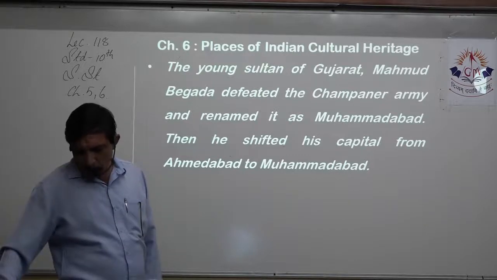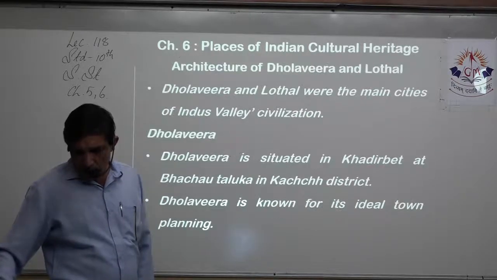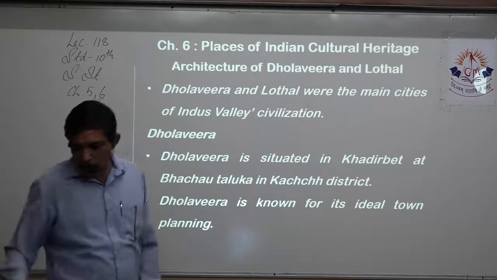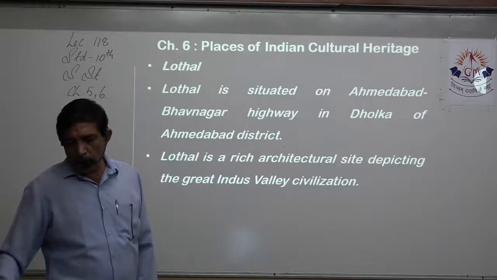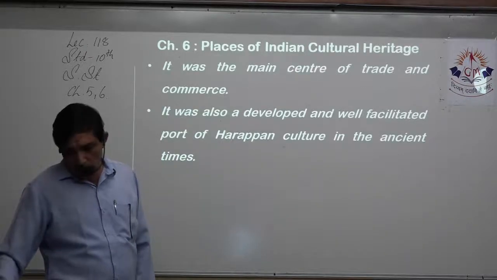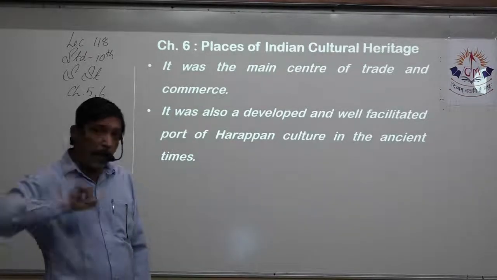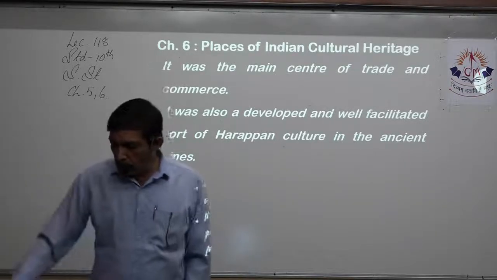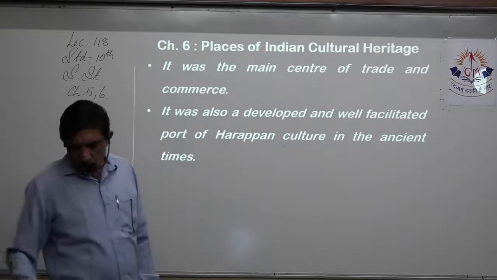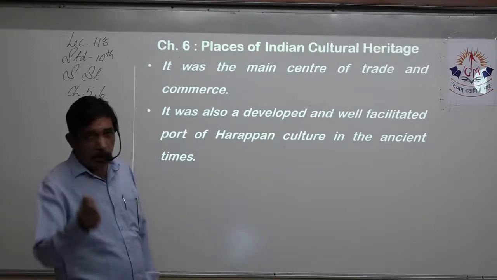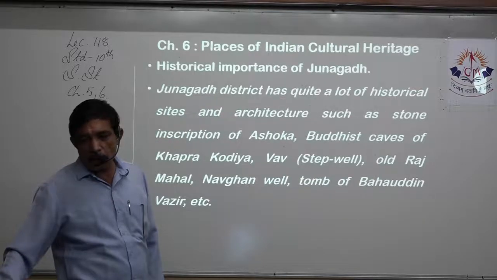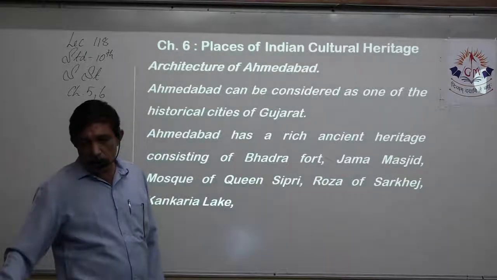Then Dholavira is the next one. Yes, that is also a 2-mark question. Some of the important points you have to note down over here. Then Lothal and Dholavira, if clubbed together, can be a 3-mark question. So better prepare it in that way. Then we have the historical importance of Junagadh, that is hardly 1.5 points. So of course that also doesn't qualify as a 3-mark question.